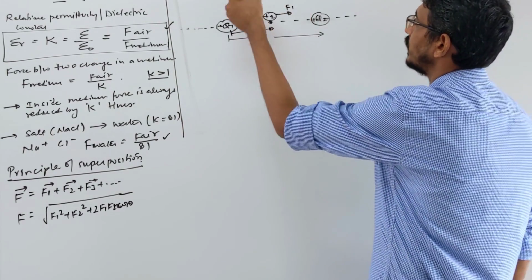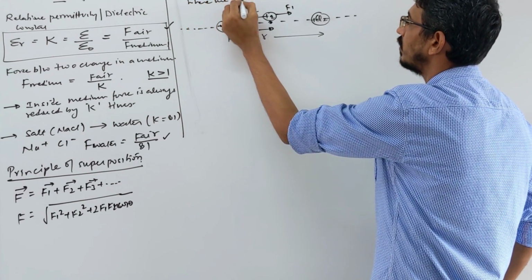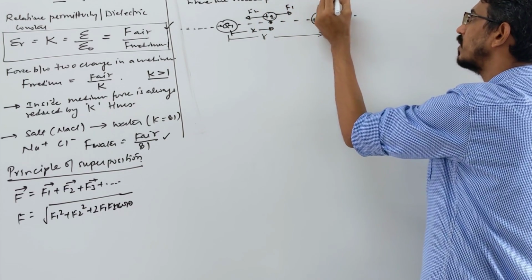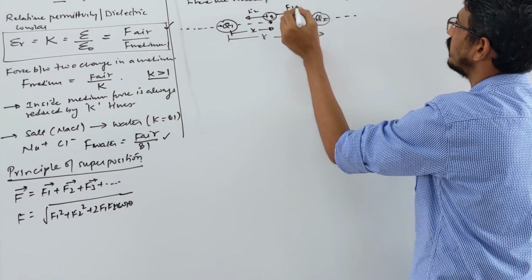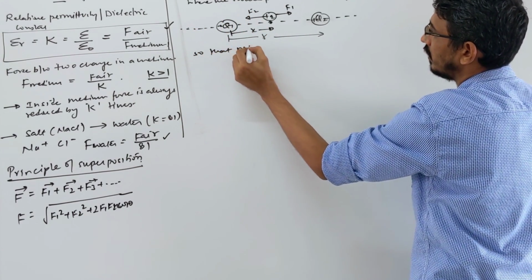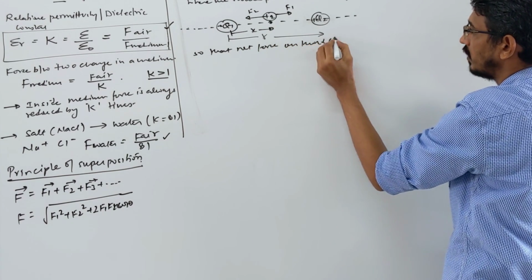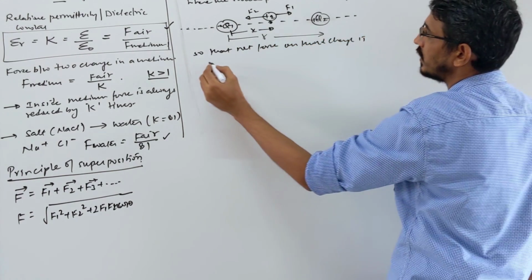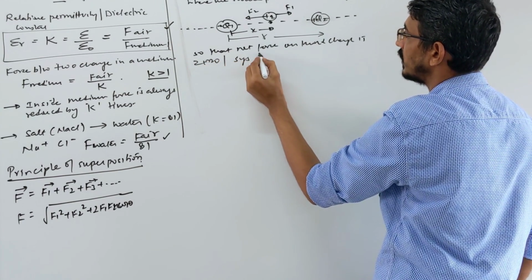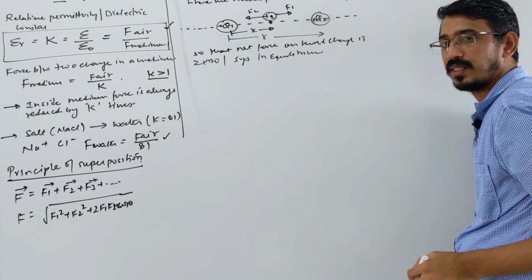So what is the question I am writing: where should we put a third charge so that the net force on the third charge is 0, or they can say this whole system is in equilibrium, okay. They can say it like this.